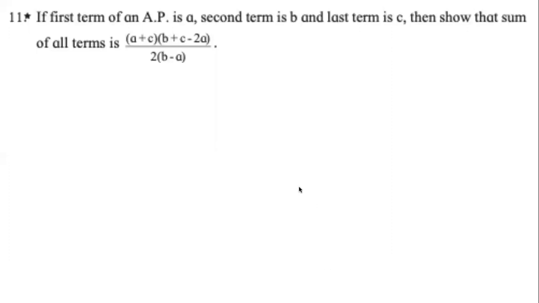It says if the first term of an AP is A, second term is B, and the last term is C. So if we write it in another way, we can write like this: A, B, dot, dot, dot, comma, C. Be very careful how you are writing. Every comma, every dot is important.